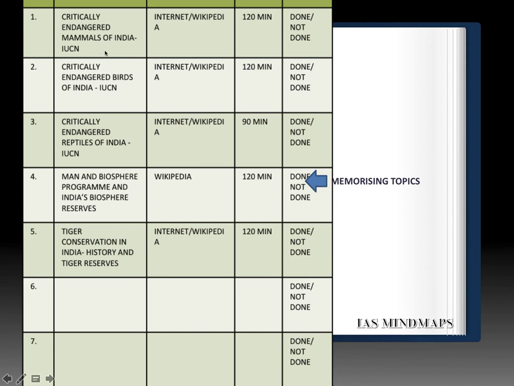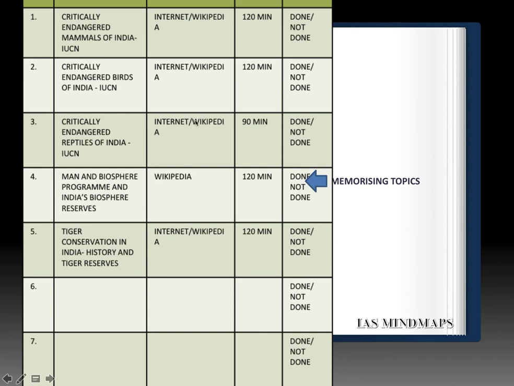Please refer to that. Secondly, critically endangered birds of India, again IUCN. Third, critically endangered reptiles of India, again IUCN. When you are covering these areas, you must focus on the definition of critically endangered as per the IUCN standards. The best source is the Internet or Wikipedia. You can refer to the IUCN website for it. You can also refer to the Government of India, Ministry of Environment, Forest and Climate Change for it.